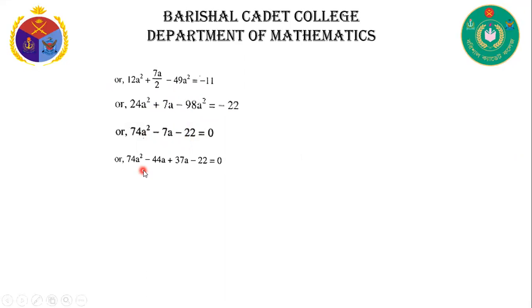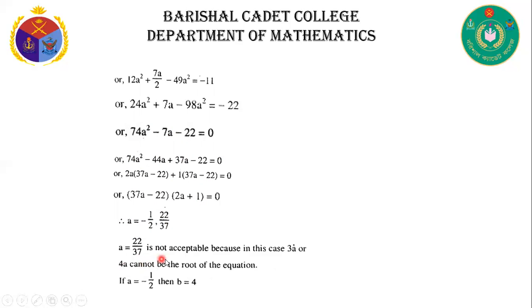Or 74a², if we break the middle term, then we can write 74a² − 44a + 37a − 22 = 0. Then 2a common, then 37a − 22; here 1 common, then 37a − 22 = 0. Now the common term 37a − 22 and 2a + 1. Then a is equal to −1/2 or 22/37.